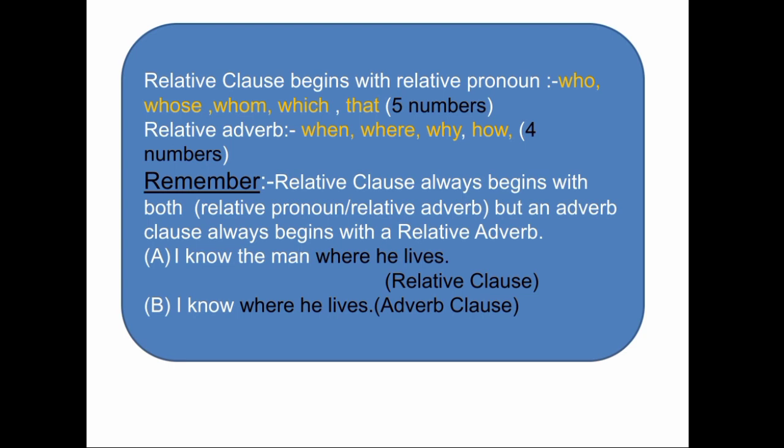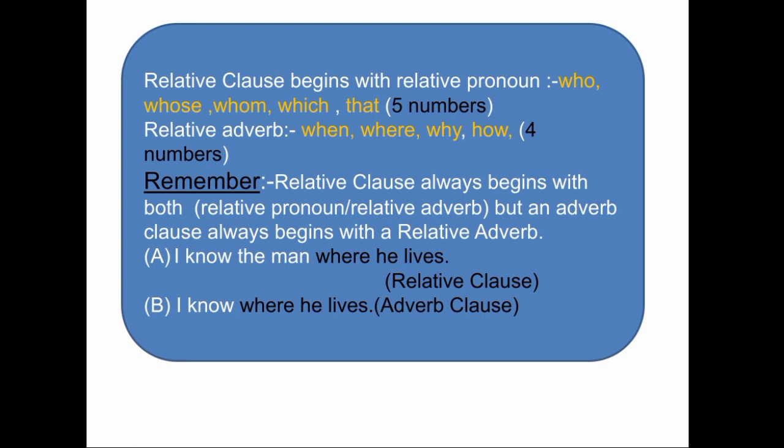So students, how do we know one is a relative clause and another is an adverb clause? You see, in the first sentence, I know the man where he lives. Here, the subordinate clause where he lives is used after the noun phrase the man. Here, the relative clause defines the noun phrase the man.